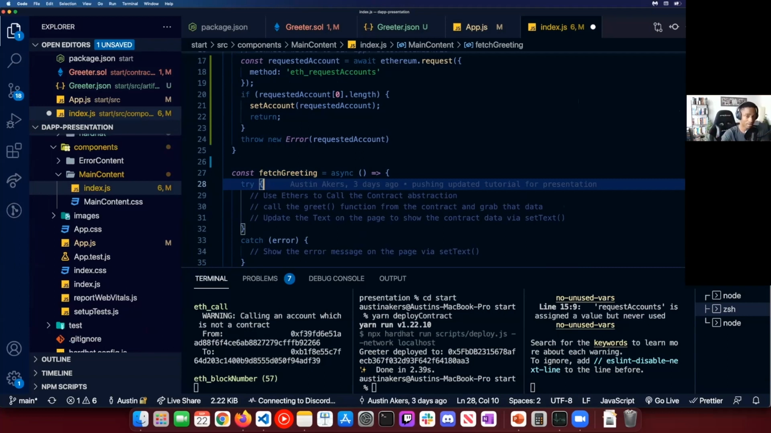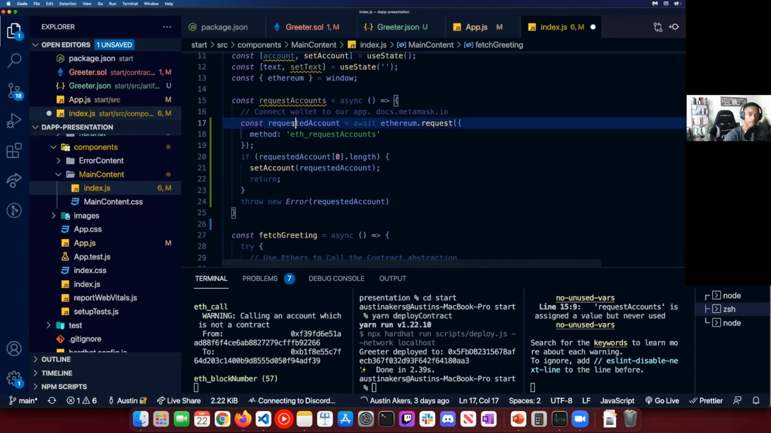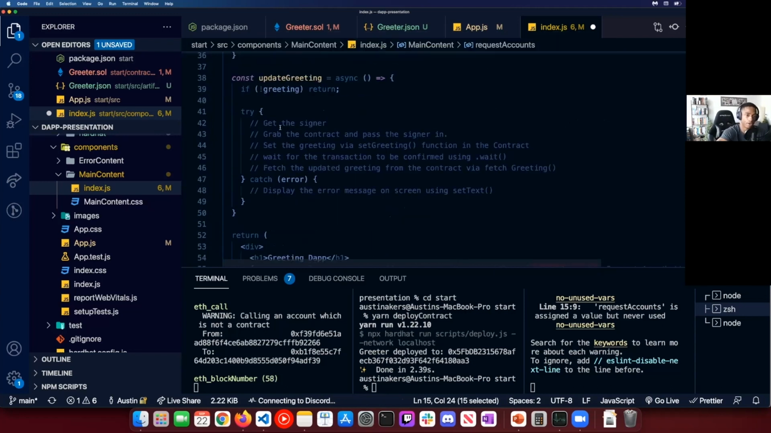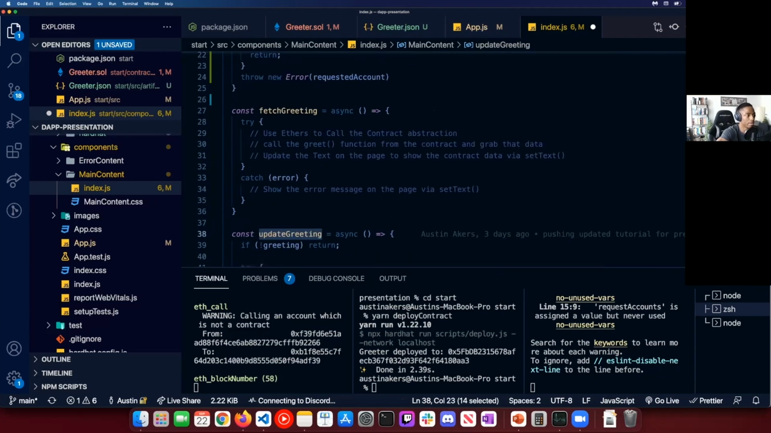Can I confirm one thought? Yes. And I might be totally out to lunch. Are we effectively using Ethereum as an event sourcing tool for building up the greeting? So the latest state is basically the last result of whatever we did to the chain. Yes. So essentially, request accounts we'll actually use within our update greeting, because we're going to have to send the account as well. We have to send who is updating this greeting, right?